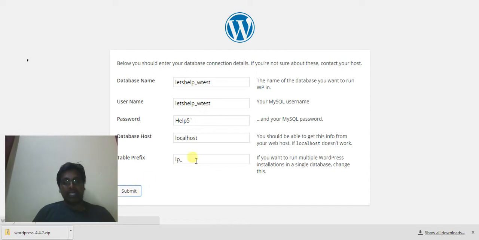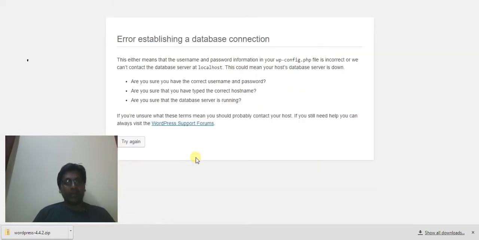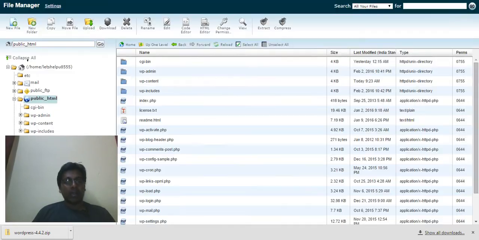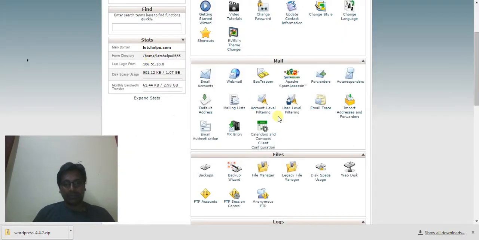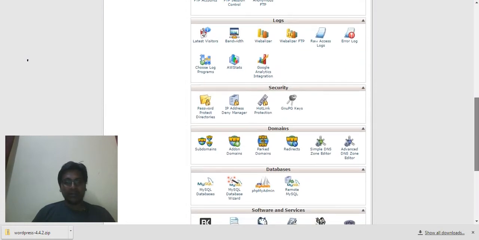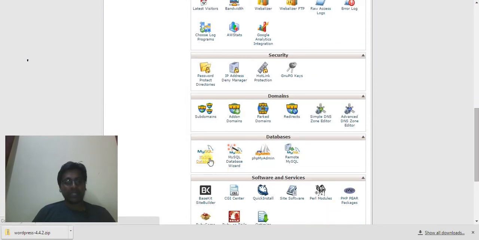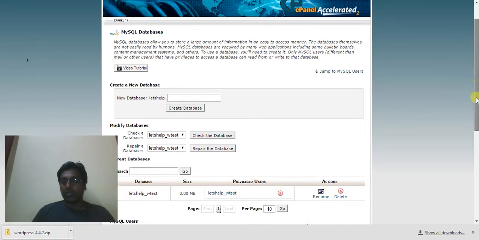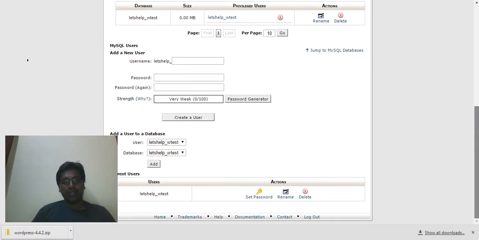So I'm just submitting. Once I submit, oh beautiful, it says error in the database. Okay, try again. I think I might be using a wrong password, so let me go to the database settings again. I'm going to change the password again. Sometimes I forget things very quickly. So maybe if you are the same, just try to change it. That's it. Don't freak out.